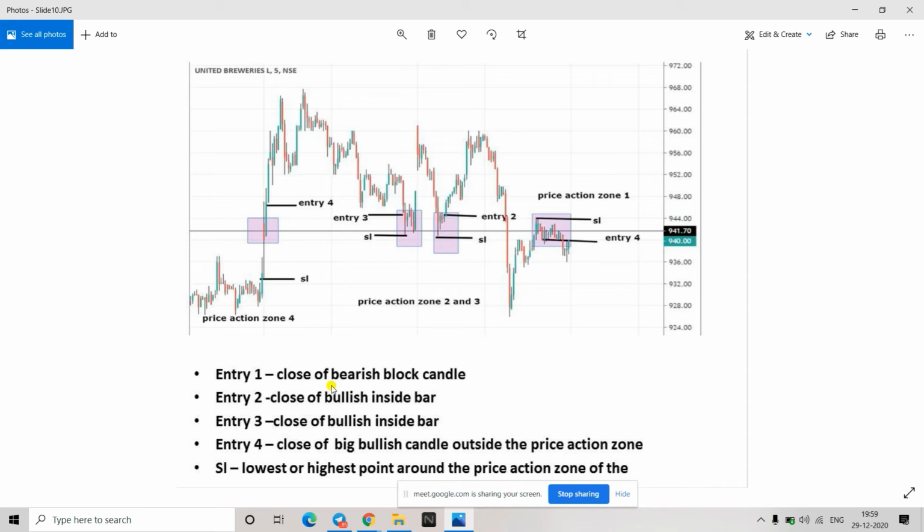You have not marked entry 1. You marked entry 4 two times. Yeah, correct. So here is entry 1. You can see the bearish block candle is your entry 1. Your stop loss is here.